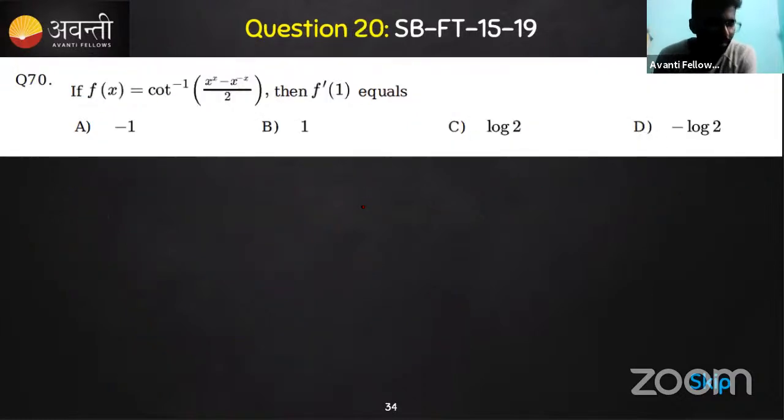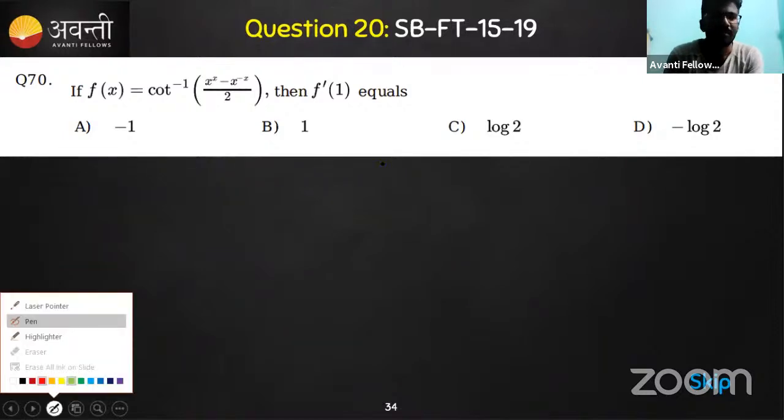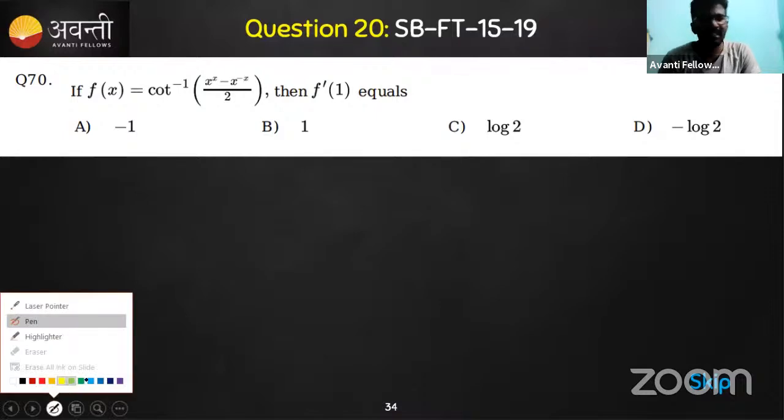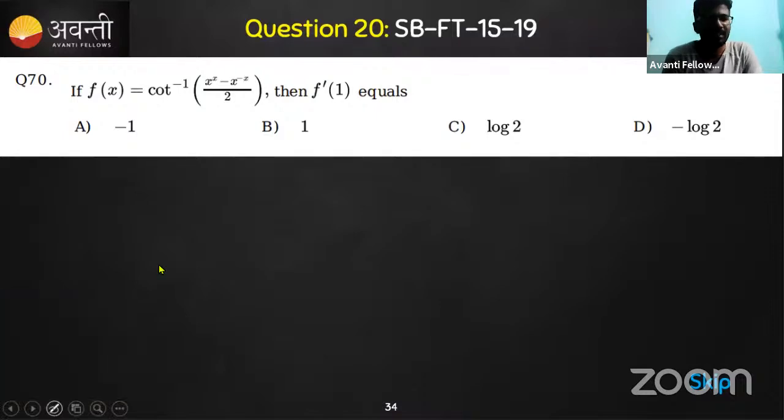In today's class, let's solve this last question of the day. So in 2 minutes, now tell me whether it is solvable or not. Otherwise, we can skip. Do you like cot inverse trigonometry? And there is a differentiation involved, and there is an x to the power x format differentiation. Is it solvable? Solvable, very good, Vijay. So this can be solved.